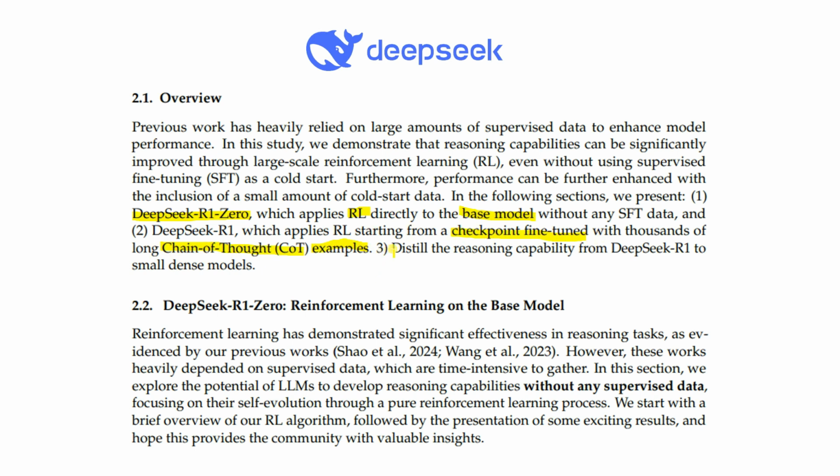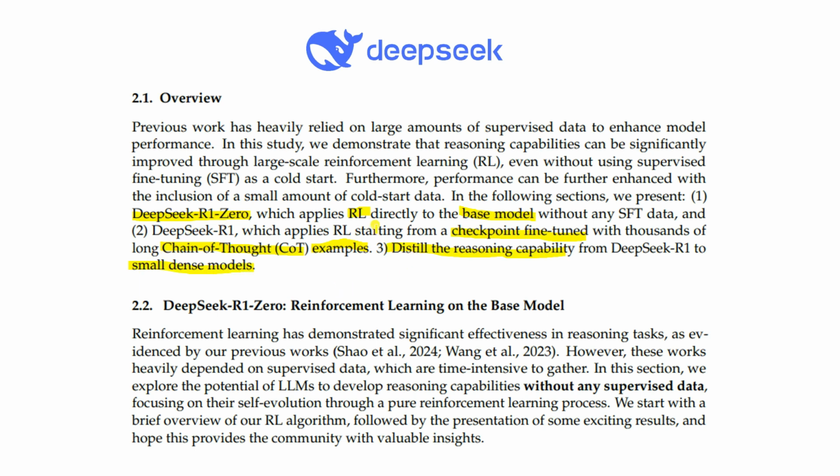Then we have distilling the reasoning capability of DeepSeek R1 into small dense models. Now, what is distillation? OpenAI already claimed that DeepSeek distilled their network to build these models. Distillation means using a big model, and we also have a small model. The small model tries to gain some knowledge from the big model and try to make it more capable. Okay, no problem, we'll discuss it later on. But distillation means nothing but learning something from the big model.